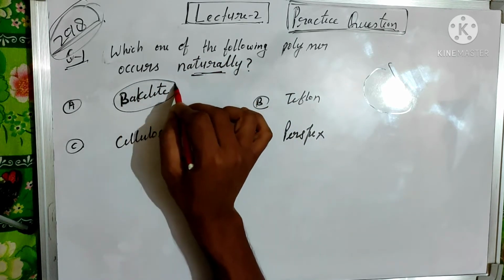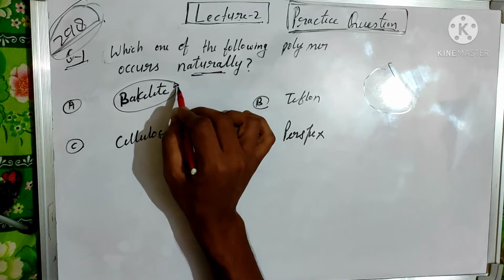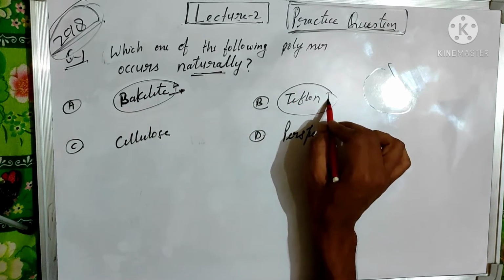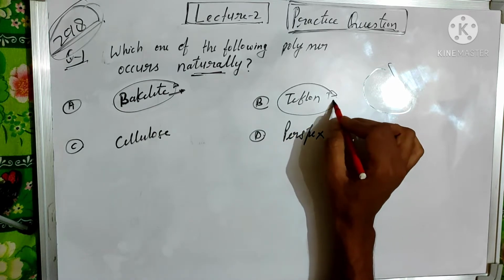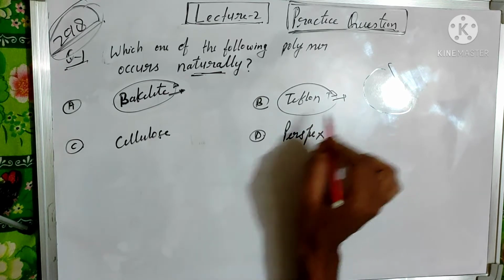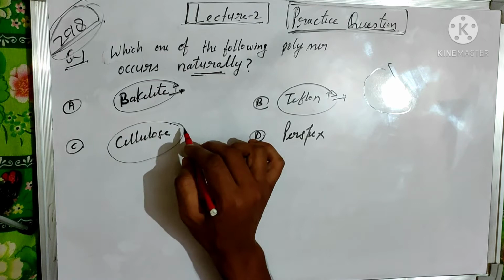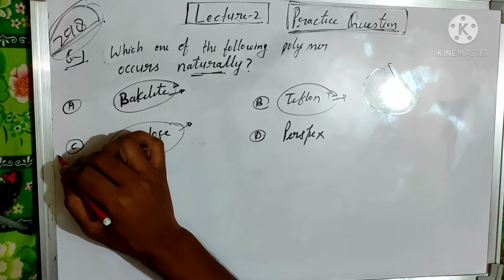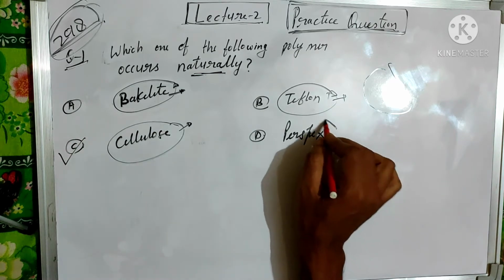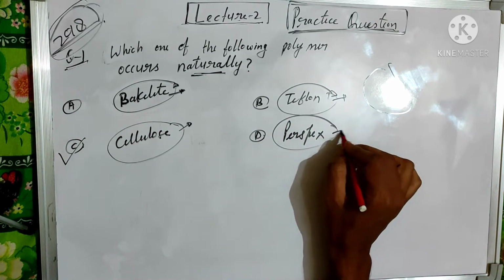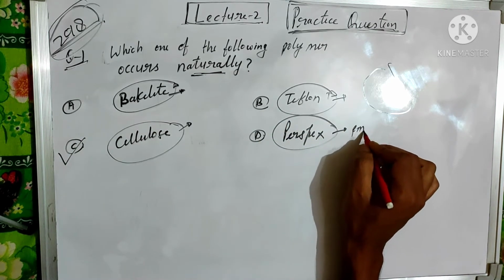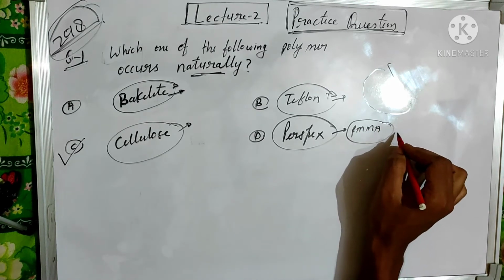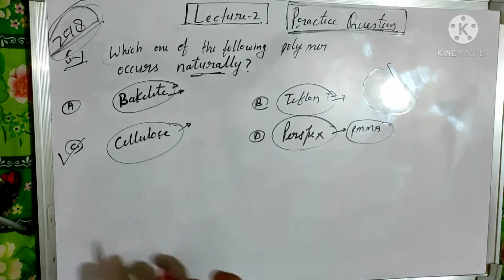Bakelite is the trade name of phenol formaldehyde, which is a synthetic polymer. Teflon is also the trade name of polytetrafluoroethylene, which is a synthetic polymer. Cellulose occurs naturally, so this comes under natural polymers. The option C is correct. Perspex is the trade name of polymethyl methacrylate, which is also a synthetic polymer. So option C is correct.